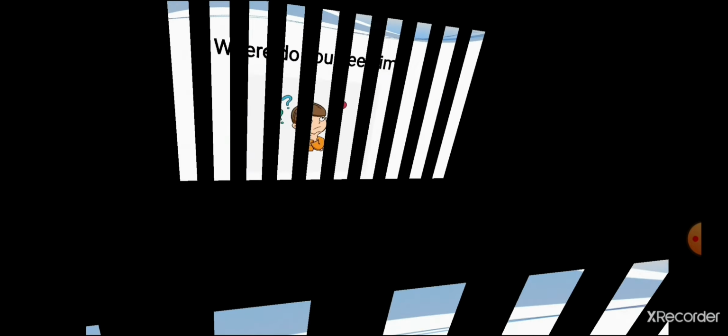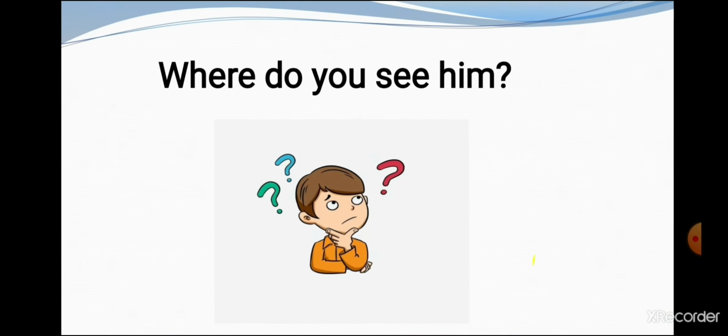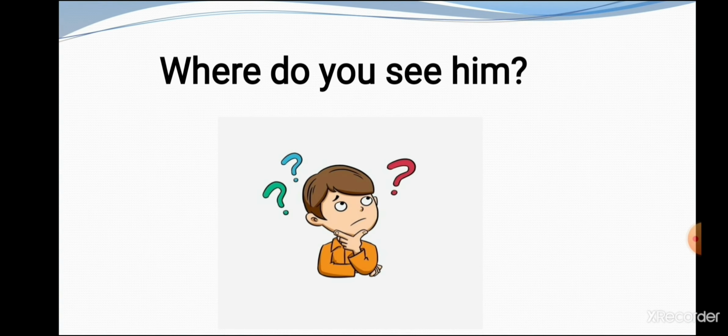Now students, look at this example again carefully. Where do you see him? Now students, if a WH word like where, what, when forms part of the subject, or we can say acts as the subject, then it will not undergo any change.